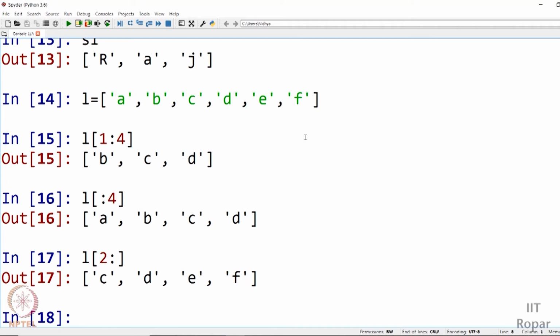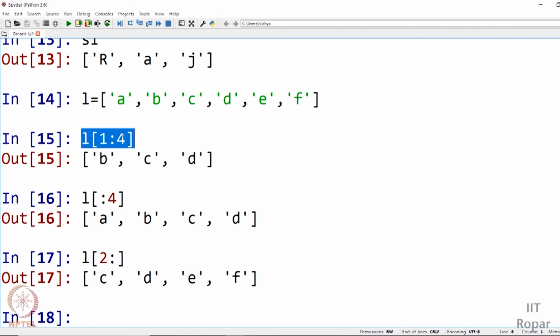And it is not mandatory for you to give both start index and end index. It is optional. In case you don't give the start index, the default value is taken as 0. If you don't give the end index, the default value is taken as length of the list. So what if I don't give both? Let me do that. What if I do this? The entire list gets printed because the default values are taken.